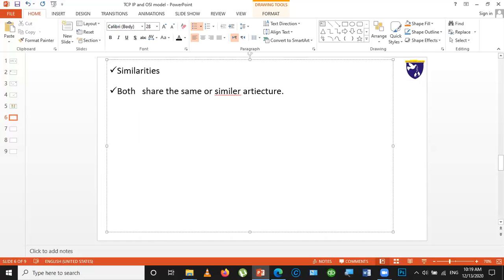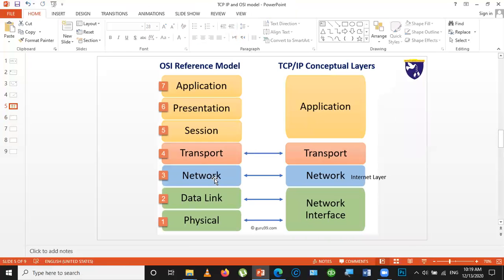Both have similar architecture, as we have already shown by this figure.